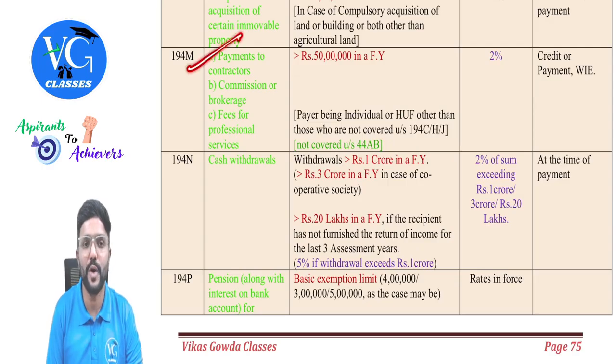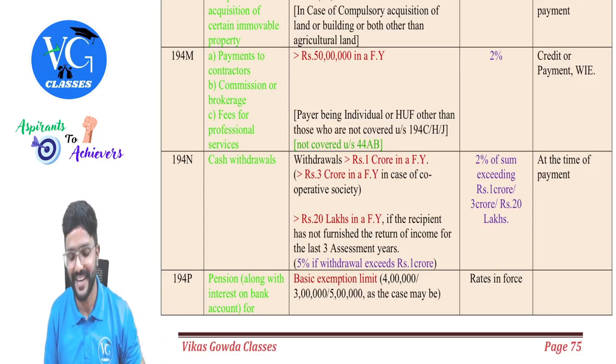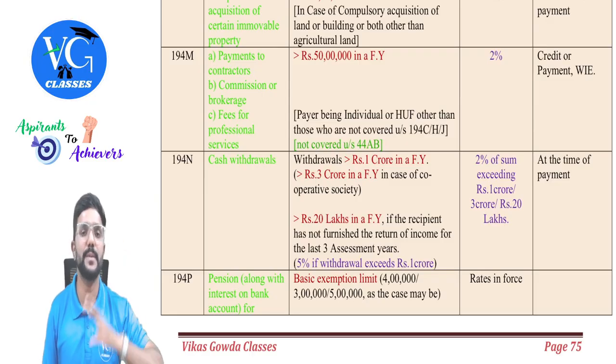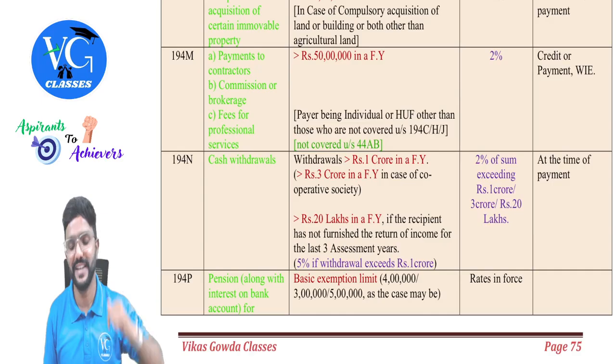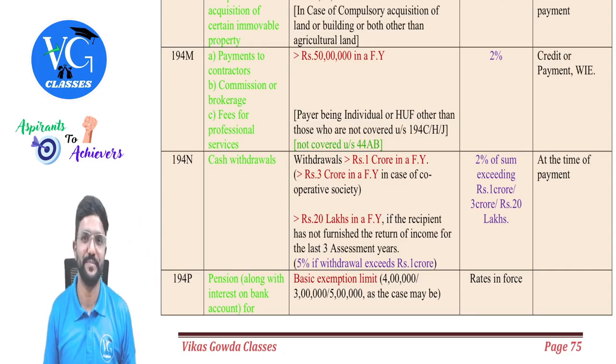Let us see. Payment to contractors, commission or brokerage, fee for professional services. If it is more than 50 lakh in a financial year, then TDS has to be deducted at 2% at the time of credit or payment, whichever is earlier. Okay. But here, who is the payer? Who is covered here is whoever is not covered under section 194C, H and J. That means who was not subject to tax audit last year. Sir, if an individual or HUF is subject to tax audit last year, then they would be covered under the respective section, guys. That is 194C or H or J only.